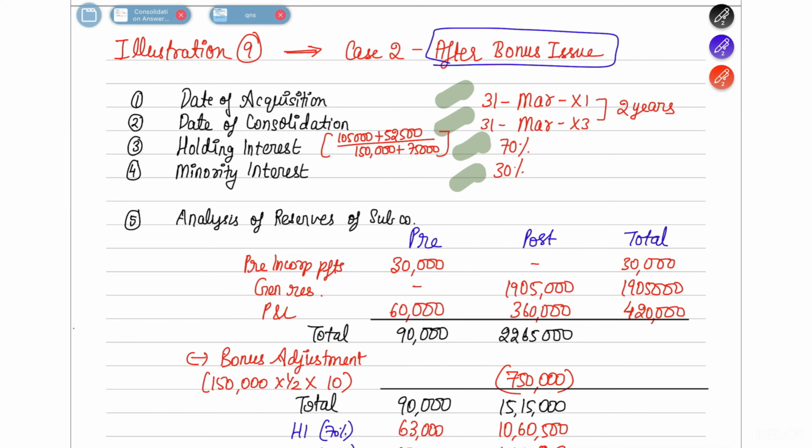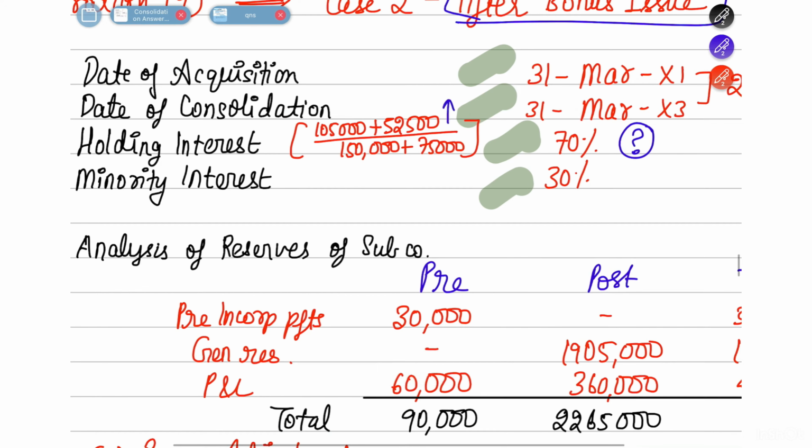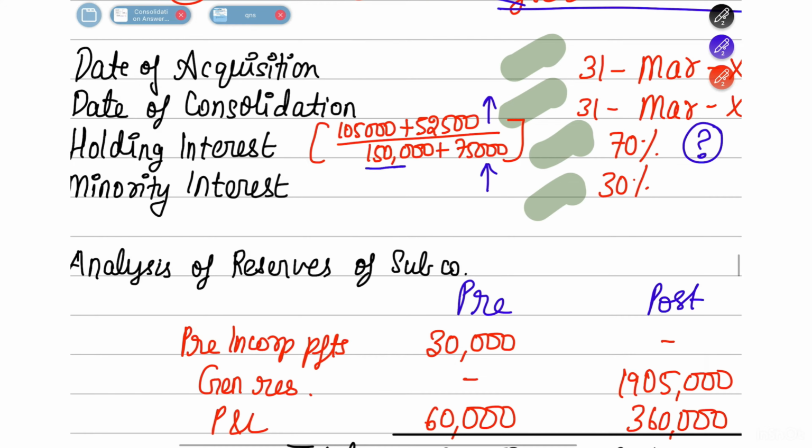You will ask me how is the holding interest remaining the same? Because if the share of holding interest is increasing, proportionately the total number of shares in the company are also increasing. Example, they are saying that they have totally 1,50,000 shares in the company, and on top of that they are issuing shares in the ratio of 1:2. So if 1,50,000 shares are there, they are issuing a bonus of 75,000 shares in the ratio of 1:2, means half of that they are again issuing as bonus issue. 75,000 shares they are issuing.